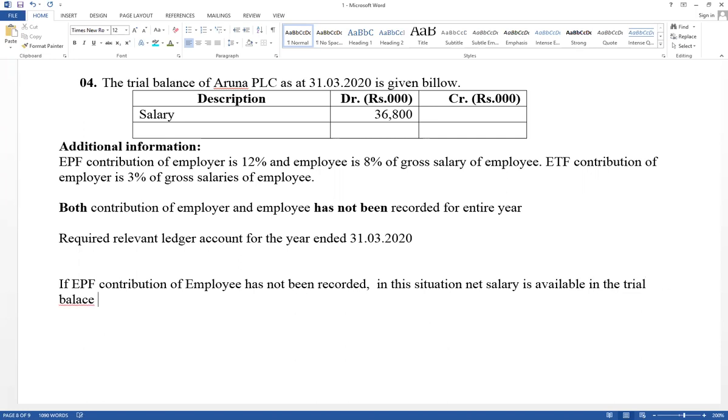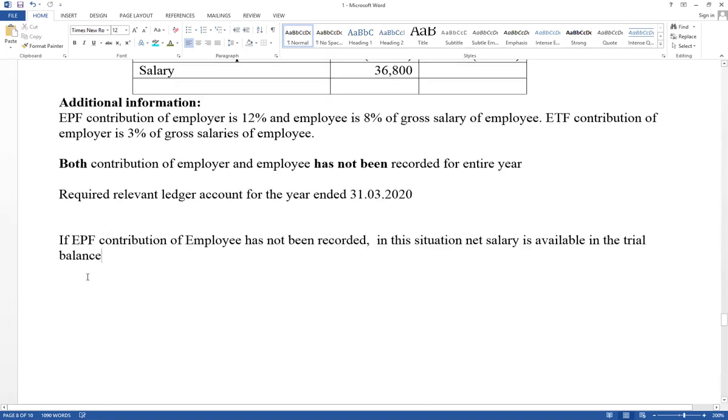In the trial balance, it has given salary. Therefore, think about which salary is available in the trial balance. It depends on whether EPF contribution of employee has not been recorded. Both not recorded. We have to consider only employee contribution. Employee contribution affects salary. It has not been recorded, but salary account balance is available. Therefore, this is a net salary. But the value should be calculated based on gross salary. Now think about the calculation part. Very important.